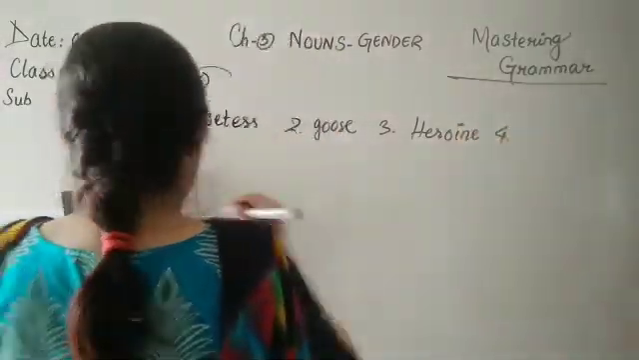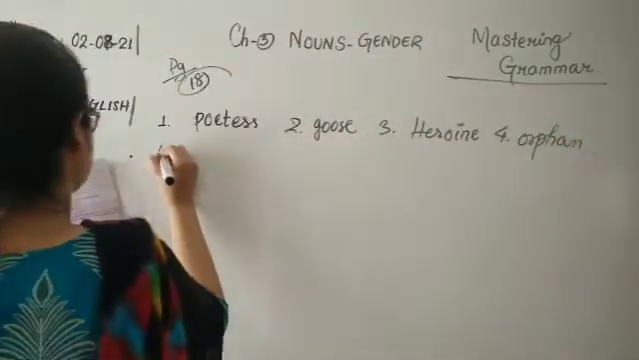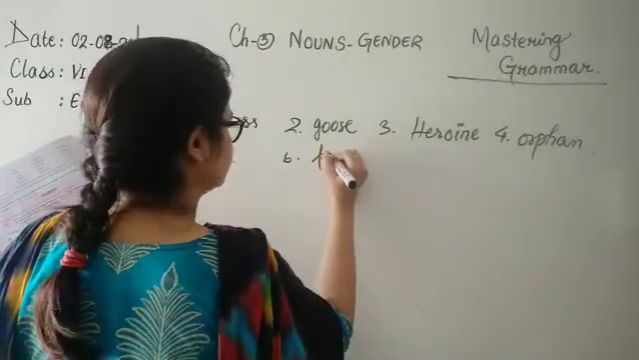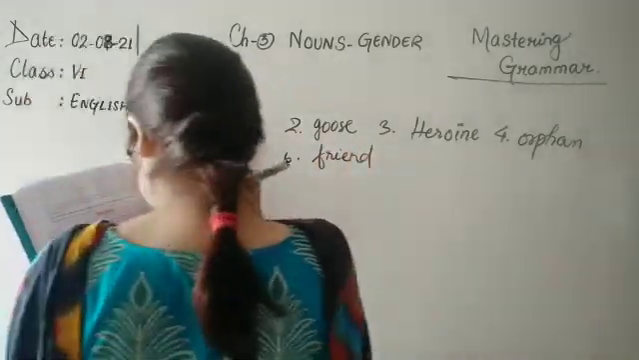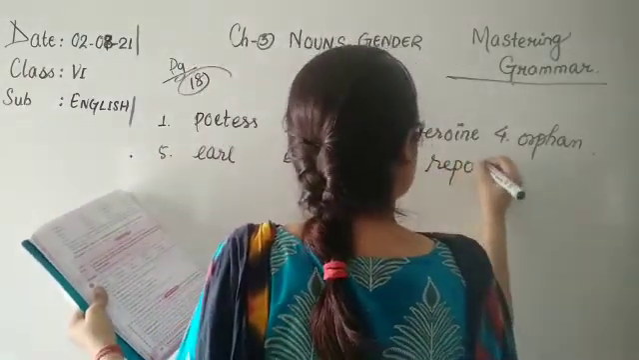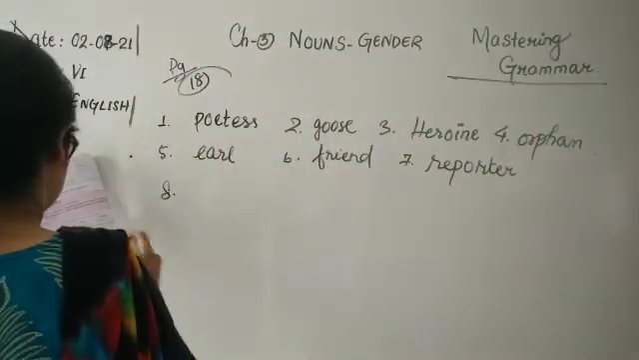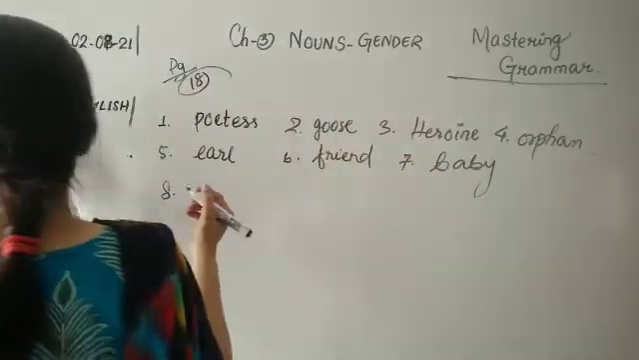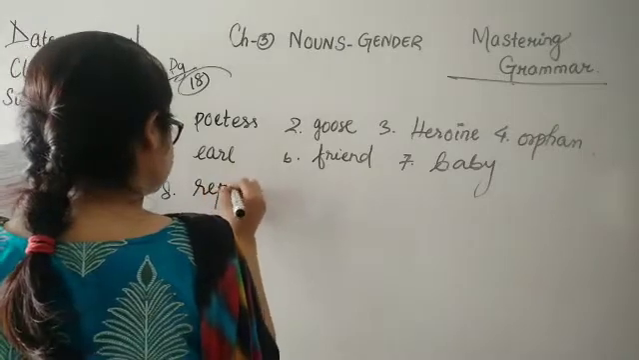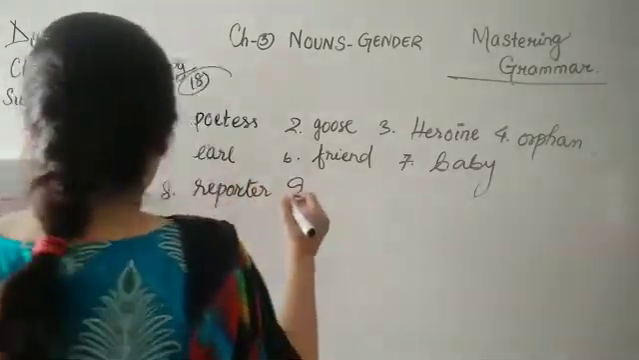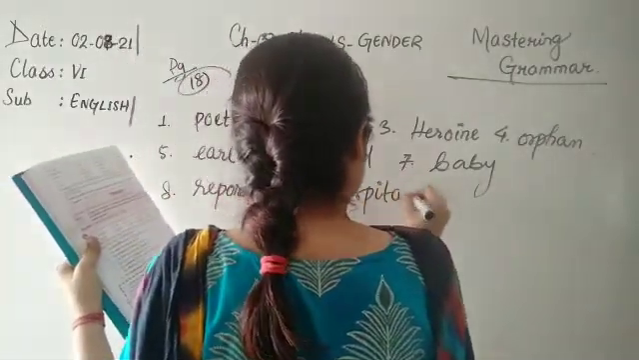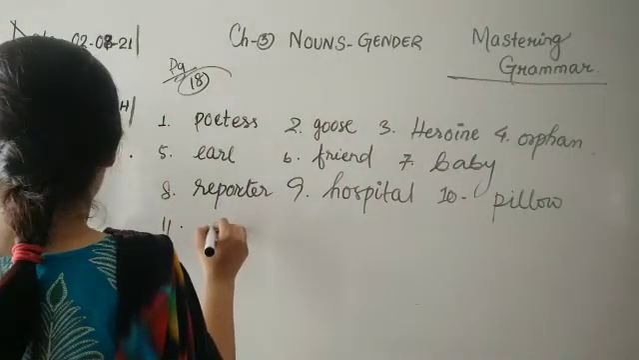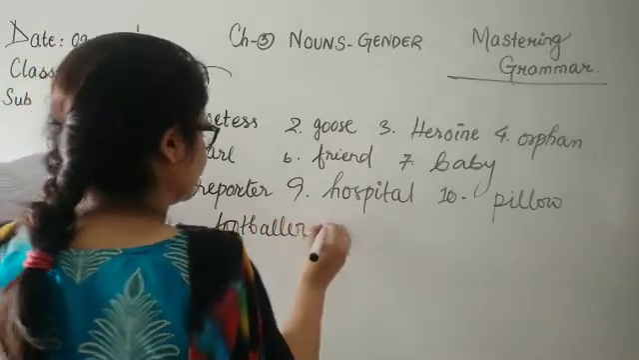Number 4, orphan. Number 5, earl. 6, friend. 7 was baby. 8 is reporter. 9 is hospital. 10 is pillow. 11 is footballer. And number 12 is pencil.